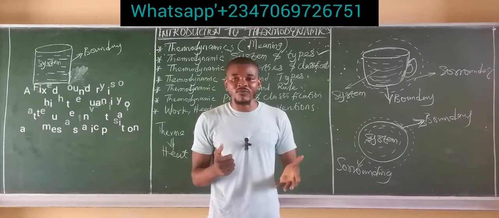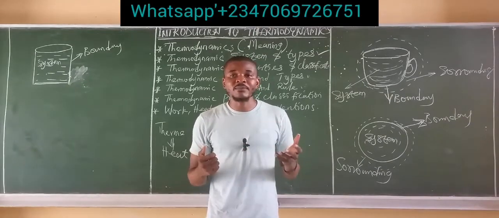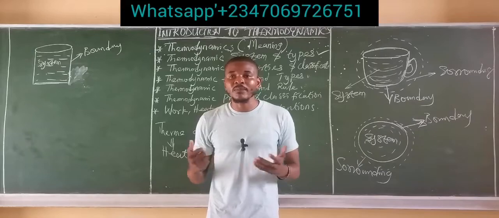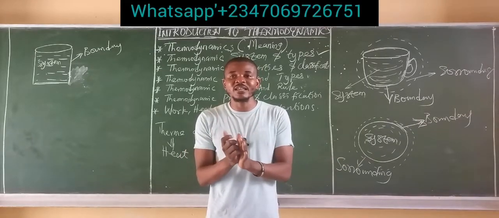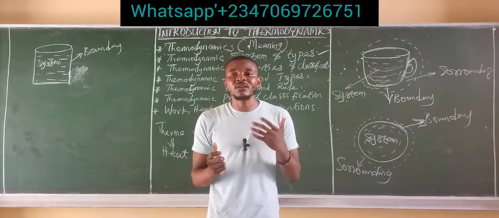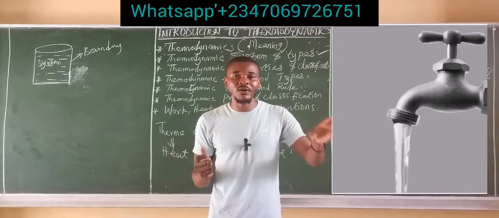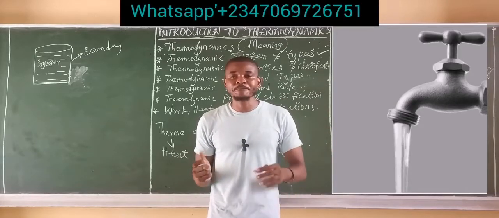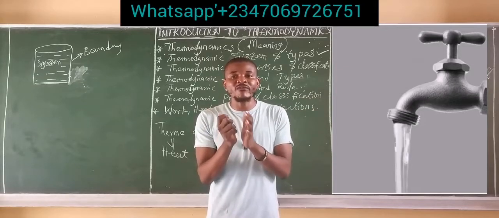It is non-movable. A good example is your tap, either in your bathroom, your backyard or your kitchen. Notice that this tap is fixed in one position. The tap in the bathroom is fixed in one position and it cannot move. So I'm just going to show a footage now. It cannot move, so it is said to be a fixed boundary.